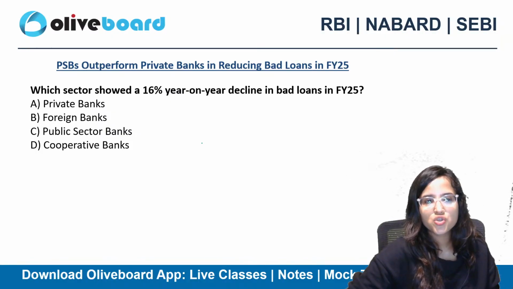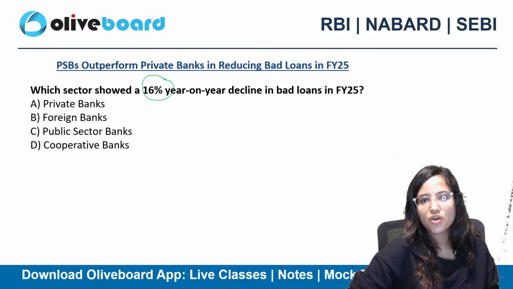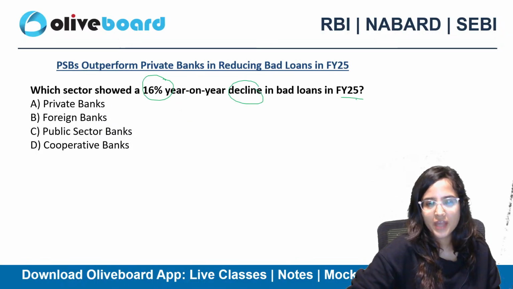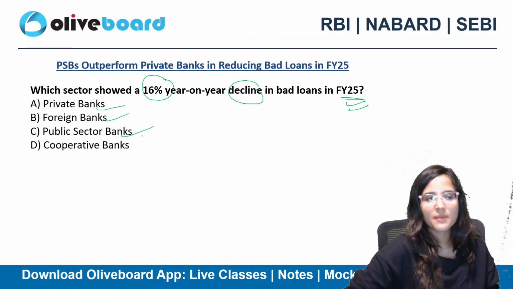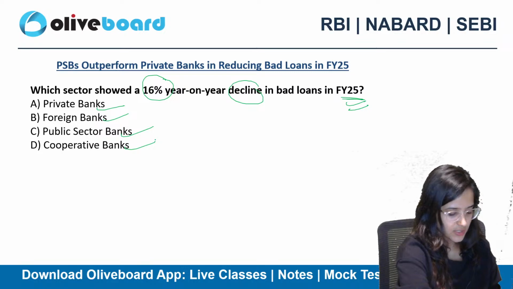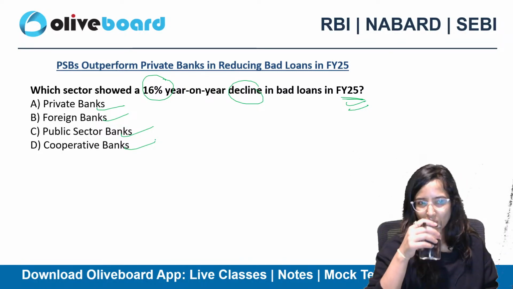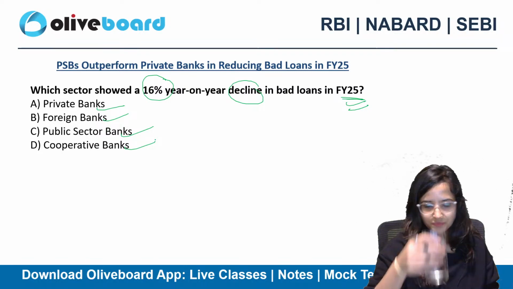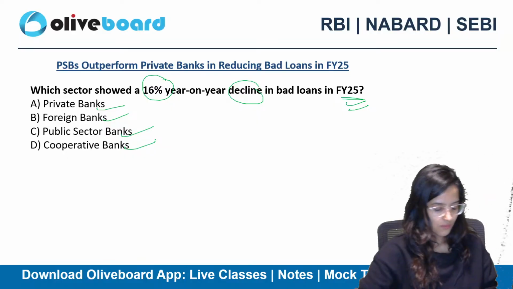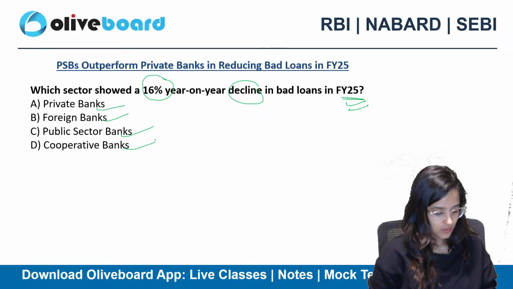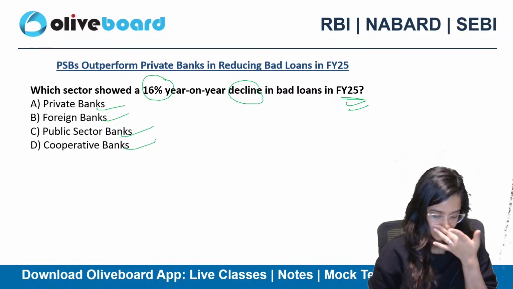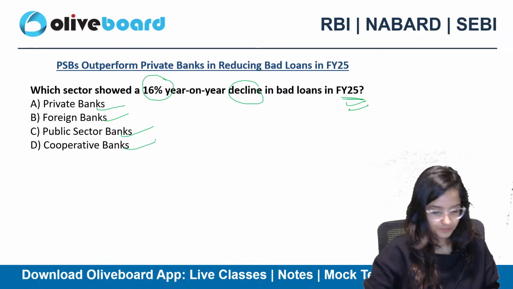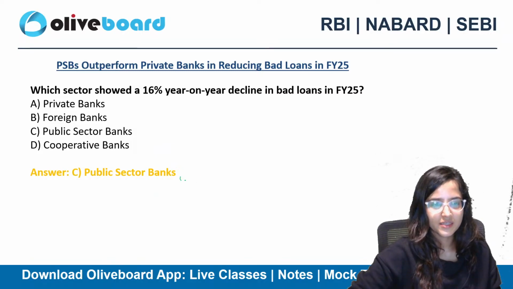So which sector showed a 16% year-on-year decline in bad loans in financial year 25? Private banks, foreign banks, public sector banks, cooperative banks. What do you think is the correct answer? Absolutely correct. Public sector banks.